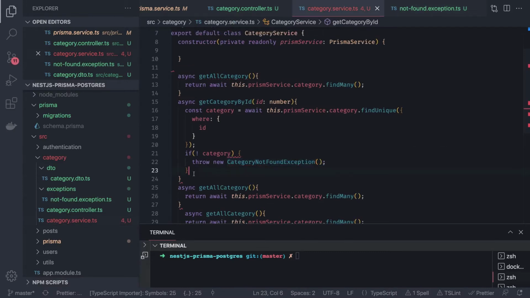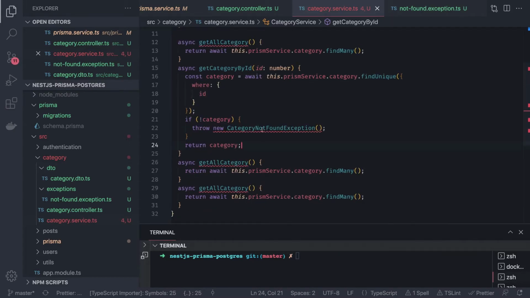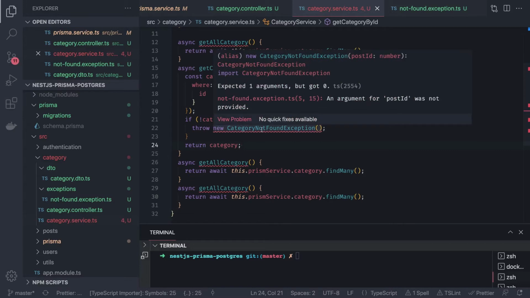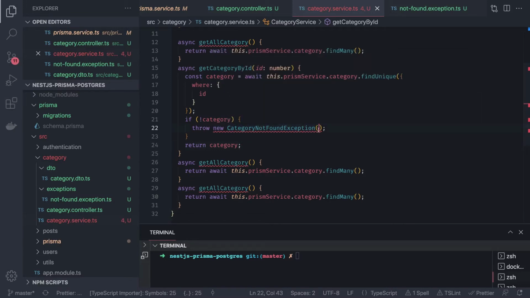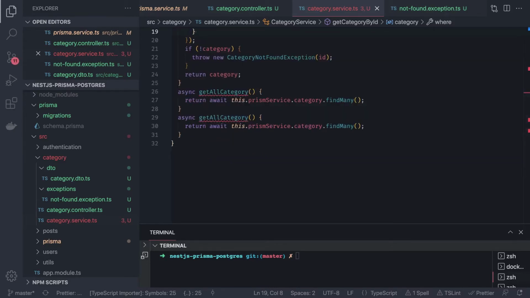Otherwise, if everything is good, we got the category, return the category. That's it. So we have these two methods ready. It is still showing a warning. Okay, it needed one argument, which is the category ID. So we have get all categories. Now inside category service we can have update, delete, create category.